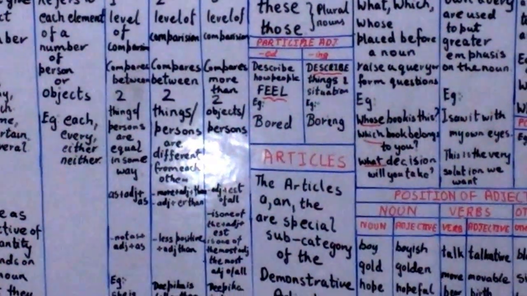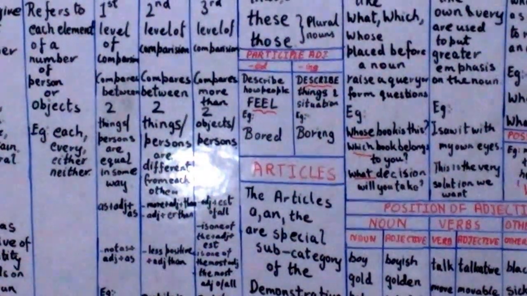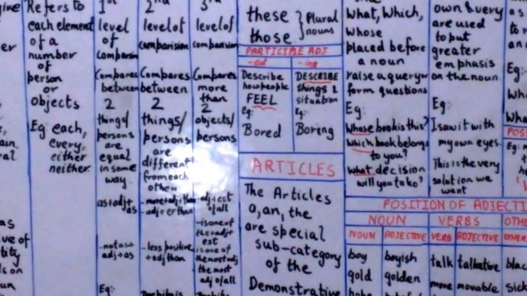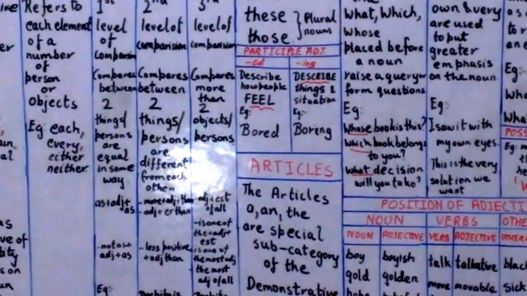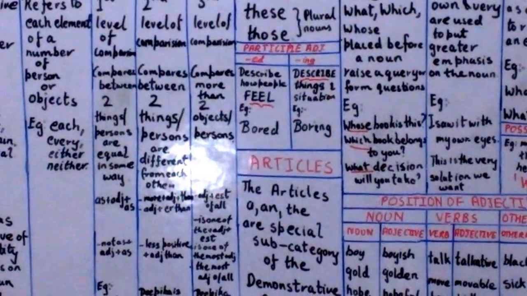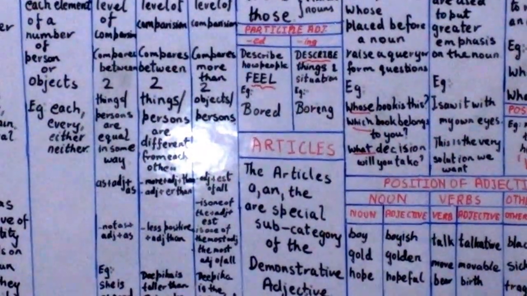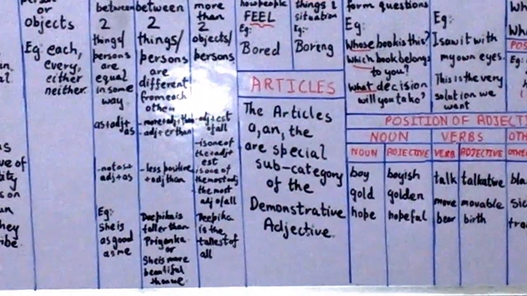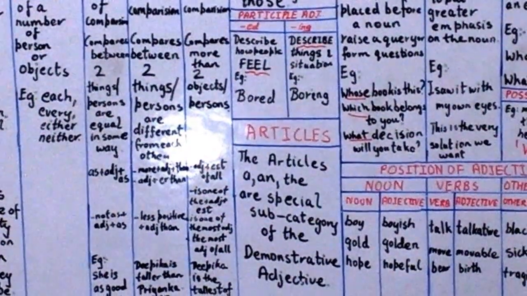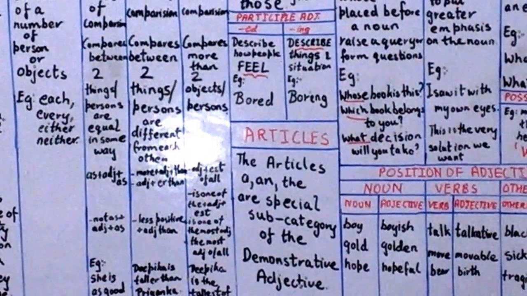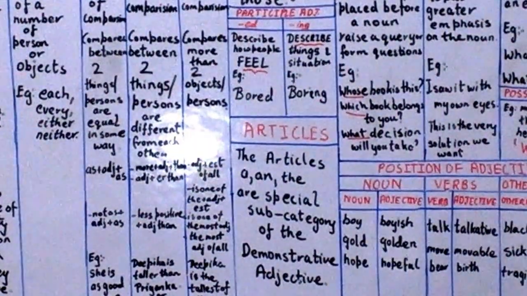So, what is the definition of participle? A participle is a word formed from a verb, for example, going, gone. And it is used as an adjective, for example, working woman, burnt house. So this is all about participle adjectives, which have two forms, ed and ing. Ed describes how people feel, for example, bored. And ing describes things and situations, for example, boring. So this is all about participle adjectives.